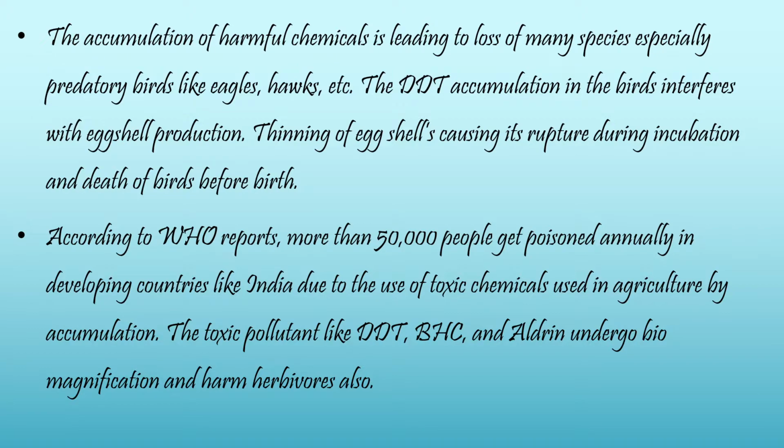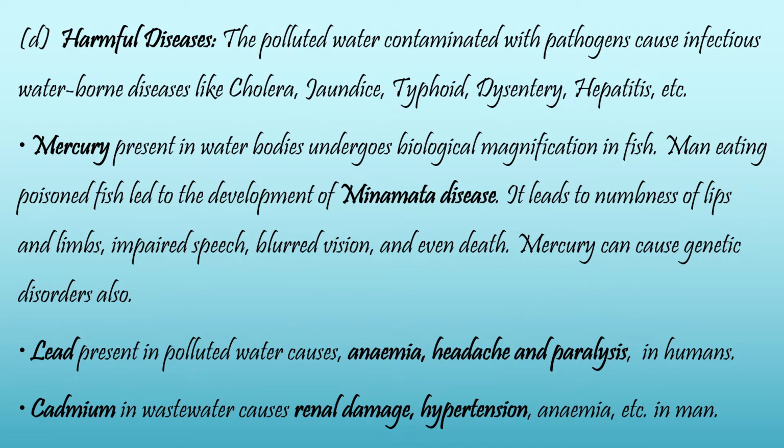It means toxic pollutants like DDT, BHC, aldrin undergo biological magnification and enter the food chain, and ultimately there are reports that DDT is present in alarming concentration in the breast milk of females also, which we consider the safest food. So the situation is quite alarming.